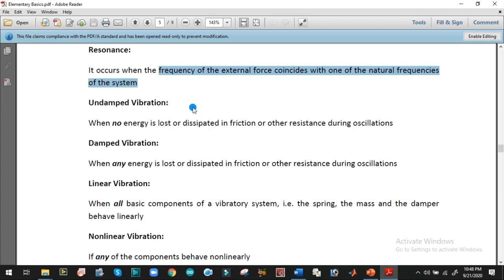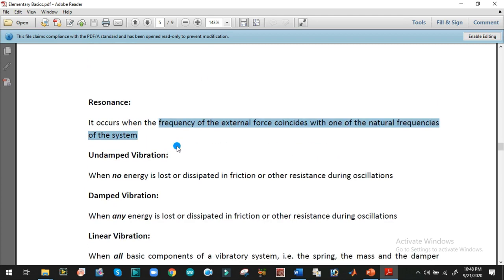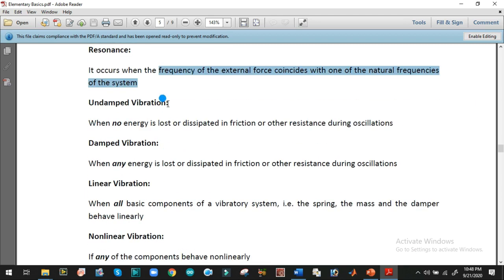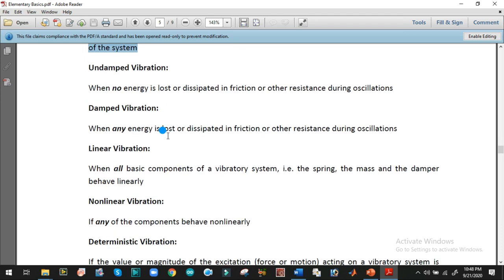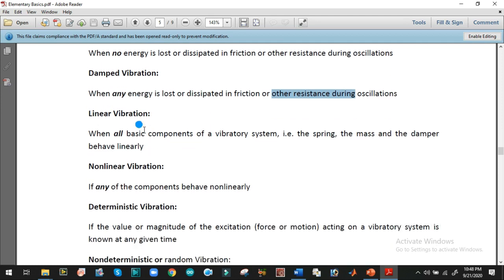What is undamped vibration? When there is no energy dissipation within the system. So the system will vibrate with undamped energy. This is the damped vibration system, when energy is lost or dissipated with the help of some external element. So oscillations will reduce their amplitude because of that external element known as damper.